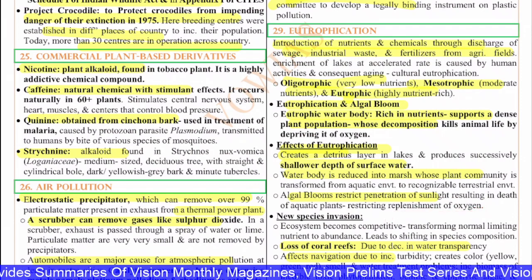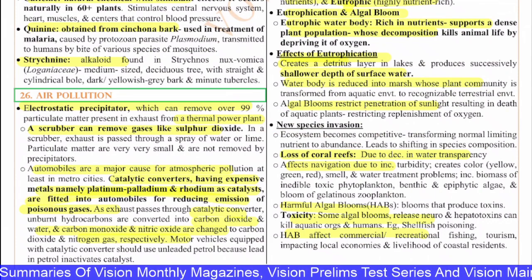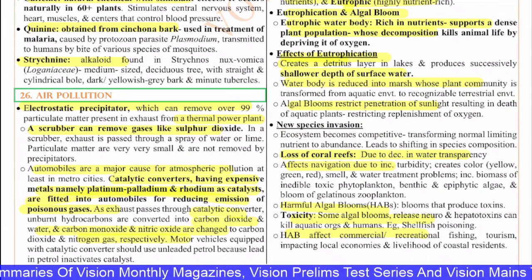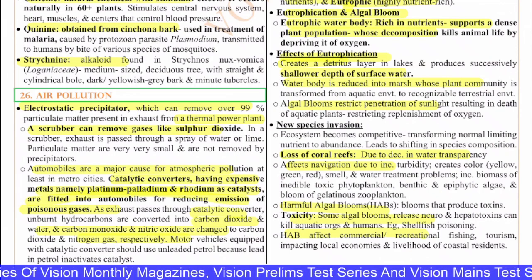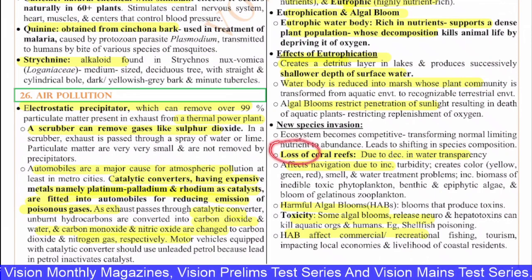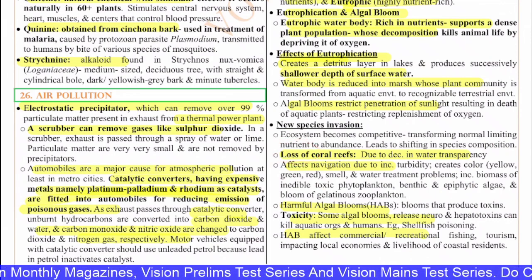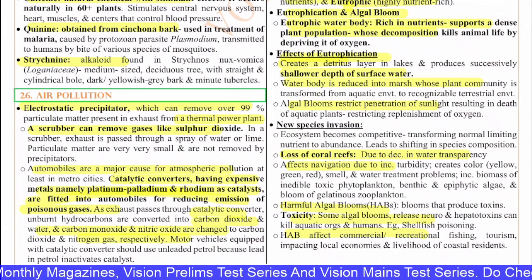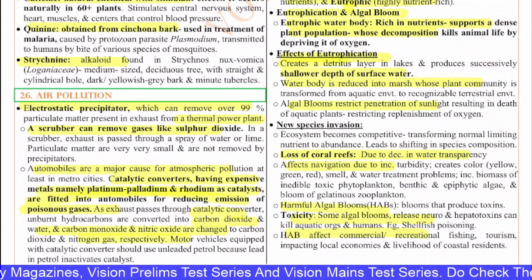And on the other hand, you have the new species invasion, where new species will come, they will lead to competition and that will decrease the amount of oxygen and water that is available to the native species. The ecosystem becomes competitive, and because of these things there will be loss of coral reefs as well, because when the new species come in, there will be less transparency, and the water temperature also varies. All these things will affect the coral reefs as well.